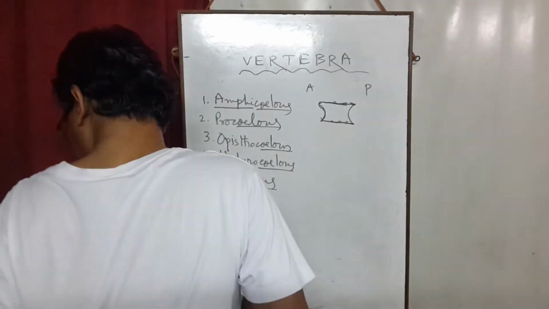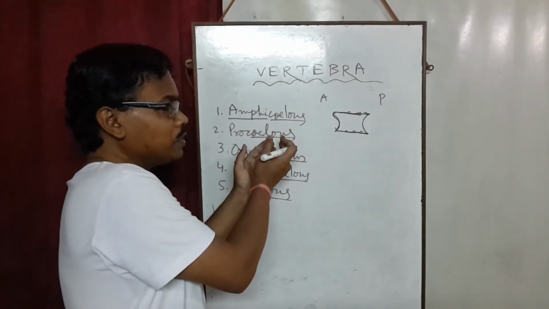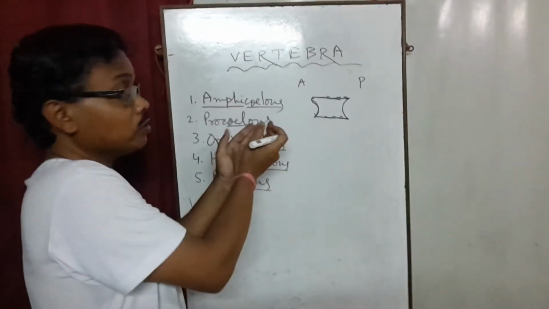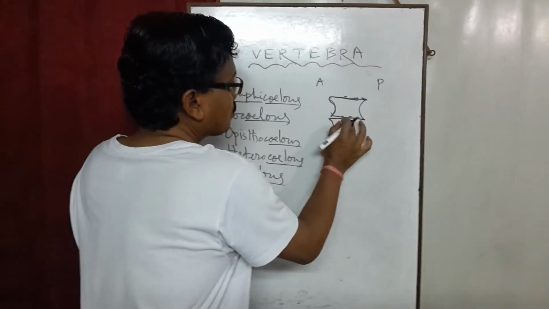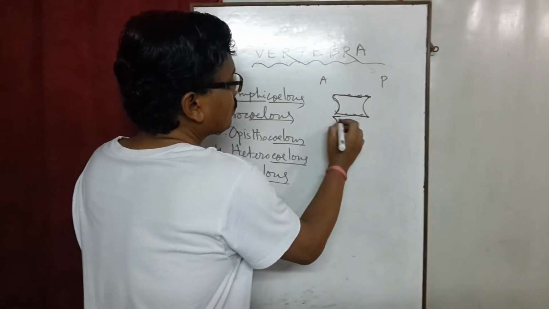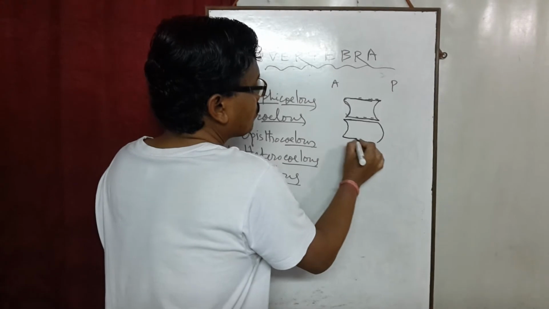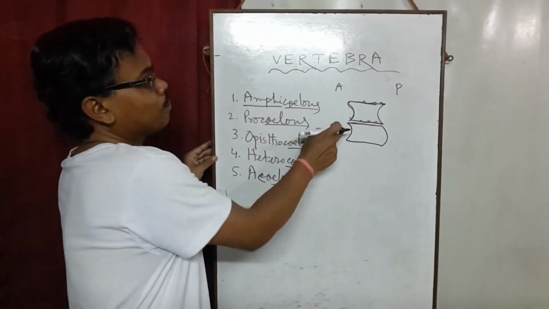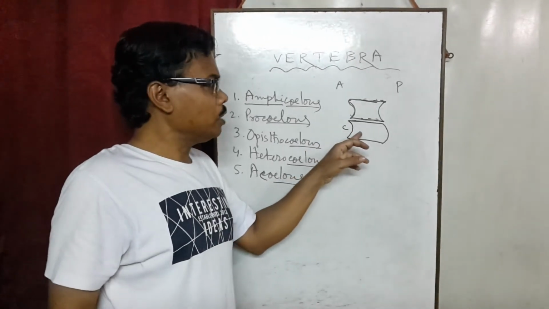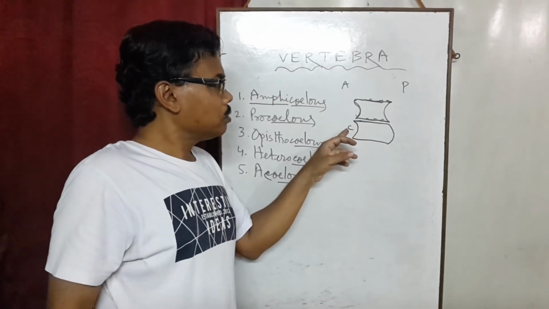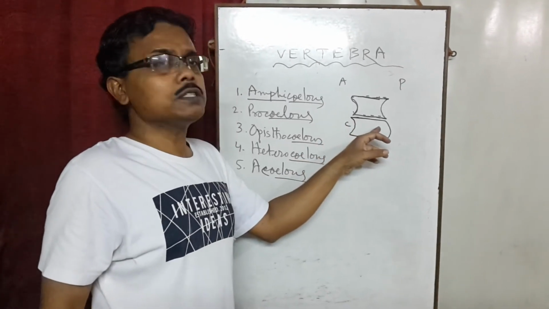Second, Procoelus. Pro means anterior side. So here the cavity or concavity is present on the anterior side like this. This is the concavity. This is centrum. The concavity or cavity is present on the anterior side of this vertebra.